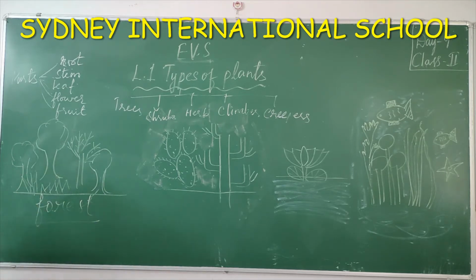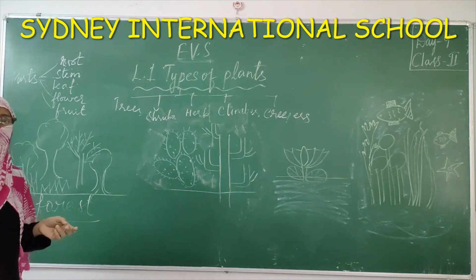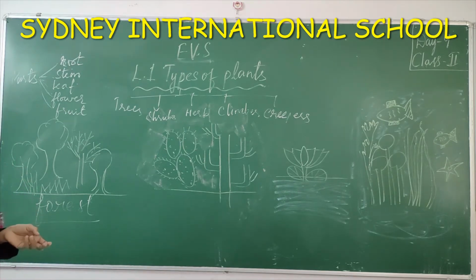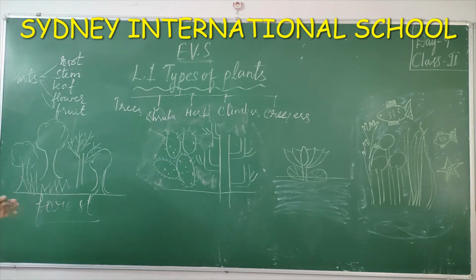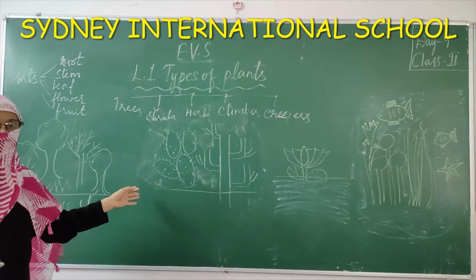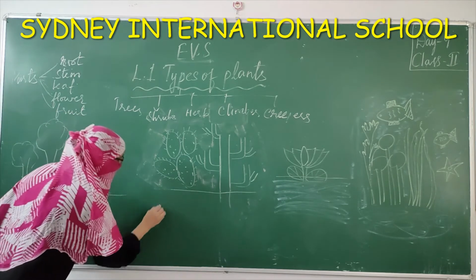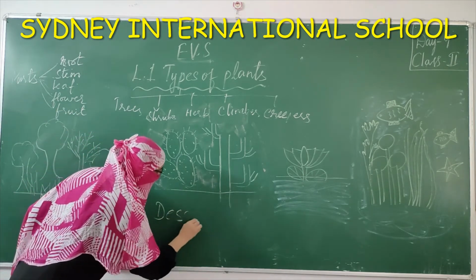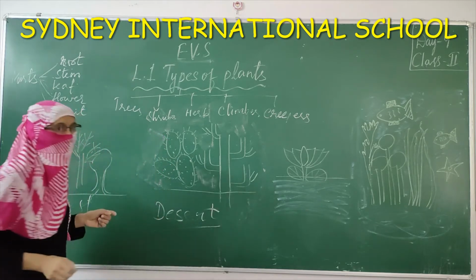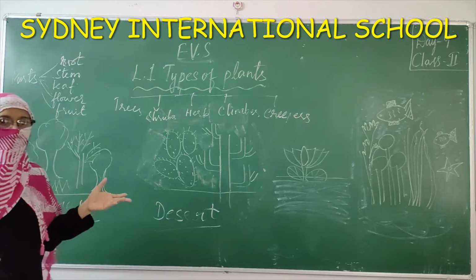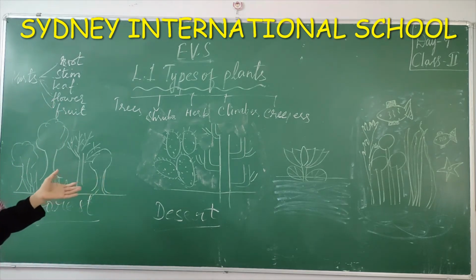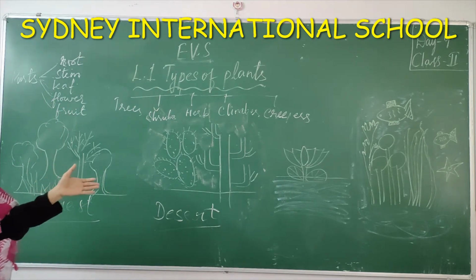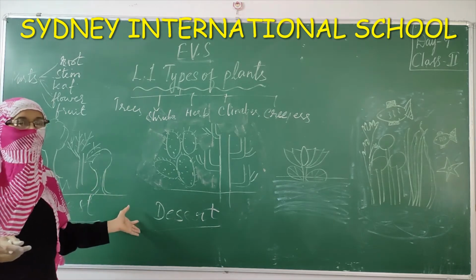And where else can we see plants? Plants are also grown in the desert. There is very little water. Even though there is little water, few types of plants like cactus grow there. Plants grow in the desert. Some plants don't require much water, like the cactus plants. That is the reason we can find these kinds of plants in the desert.